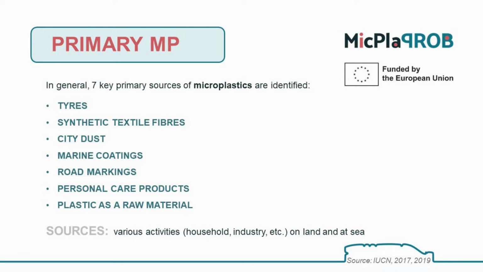7 key sources of primary microplastics, which are also detected in the seas, are generally identified or categorized. These are tires, synthetic textile fibers, urban or city dust, ship coatings, road markings, personal care products and plastic as a raw material. We had already discussed them when we tried distinguishing between primary and secondary microplastics. However, let's look again at the proportion of microplastics contributed by each activity.